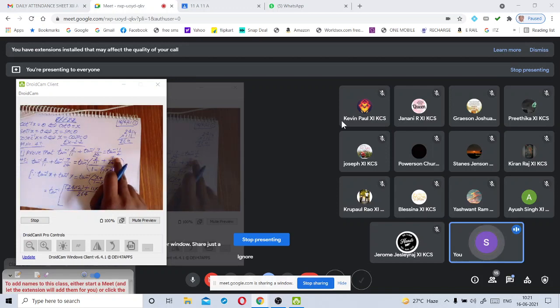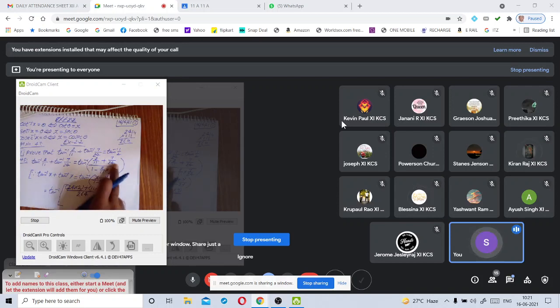Into whatever is the numerator, we write it as it is. Understood these two terms in the numerator? Yes, sir.